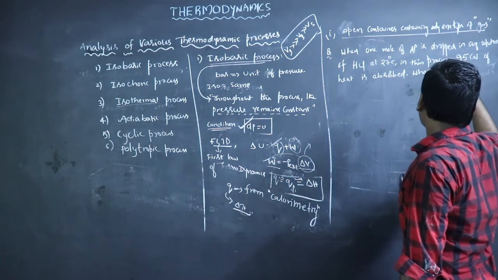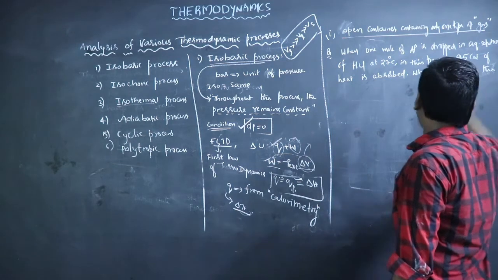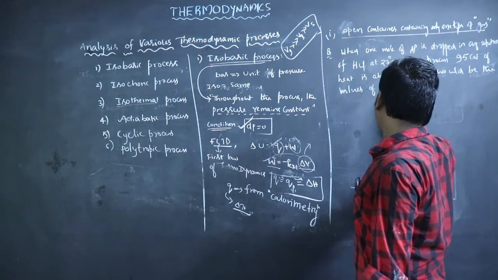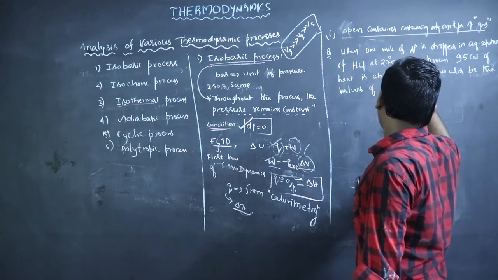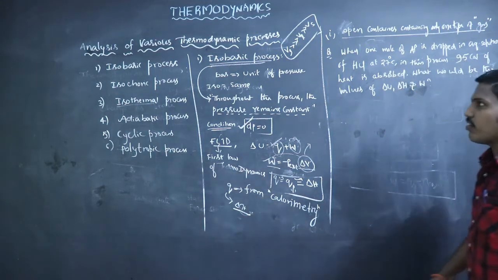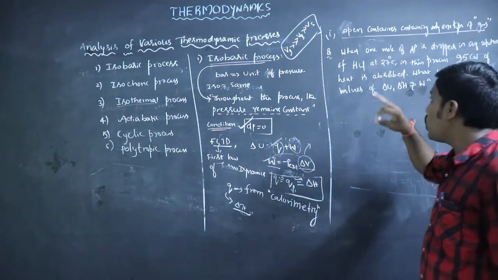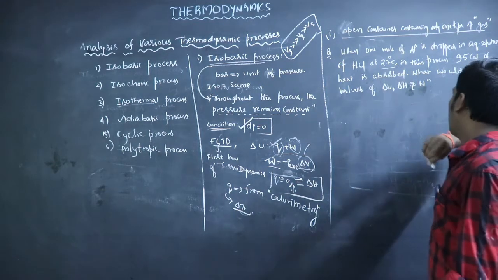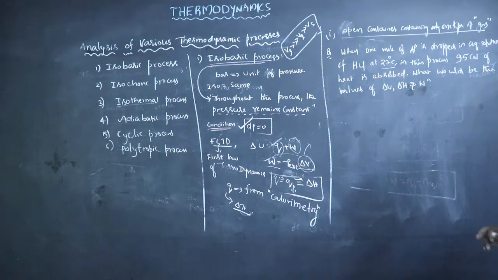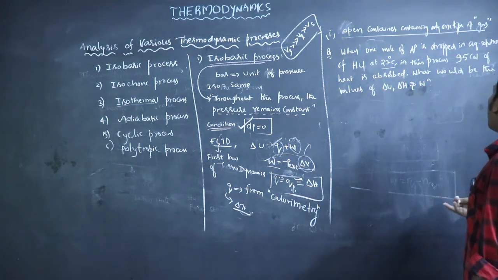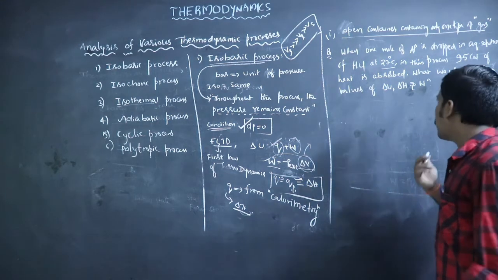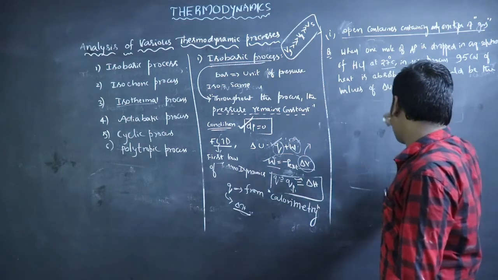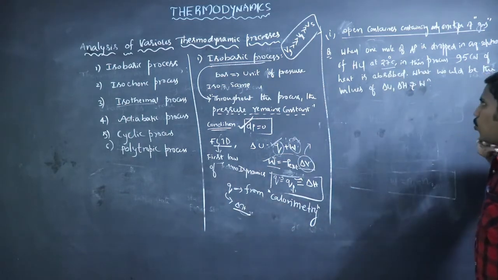What would be the values of delta U, delta H and W? So the given problem is, when 1 mole of aluminum is dropped in an aqueous solution of HCl at 27 degrees Celsius, 95 calories of heat is absorbed. Delta U means change in internal energy, delta H means change in enthalpy, and W means work done.